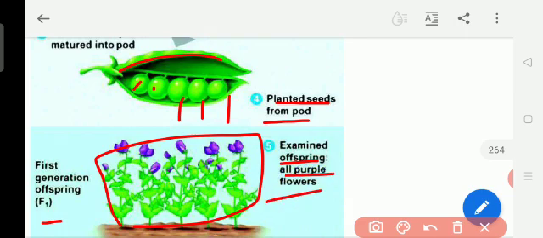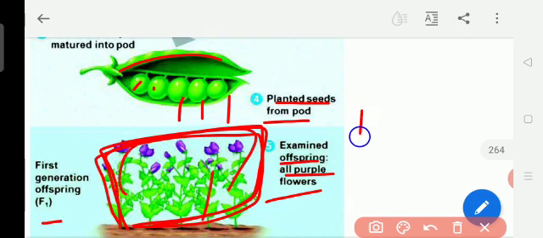So after the cross pollination, white flower and violet flower both mixed, and now he got the offspring, that means the children of those parents. Everything is in the purple color. Okay, purple color in the F1 generation. So this one is the dominant.